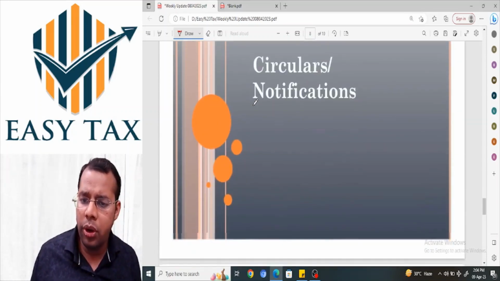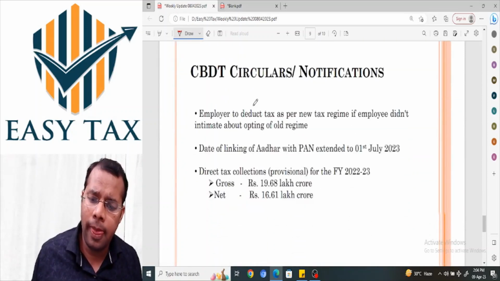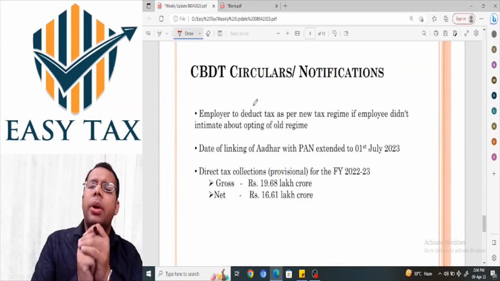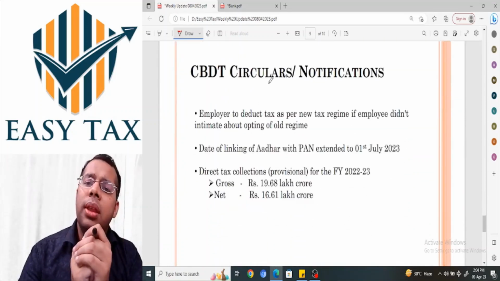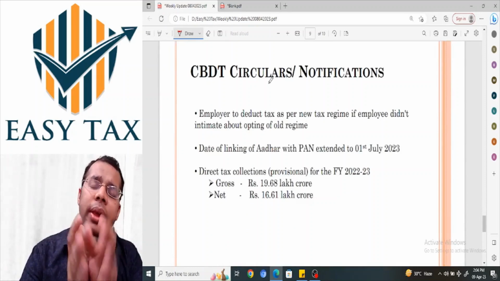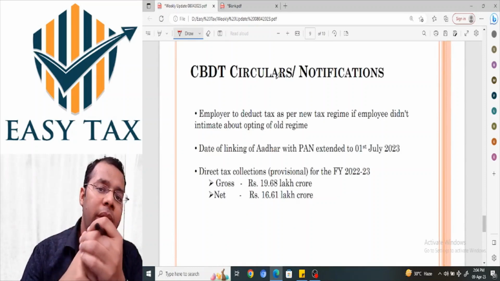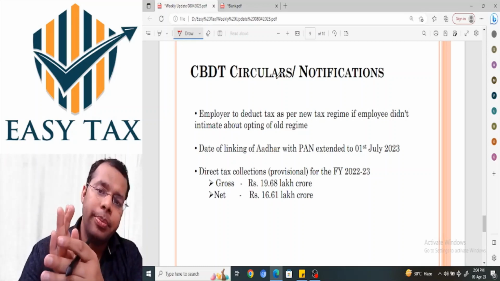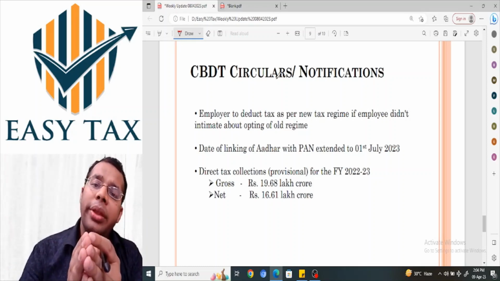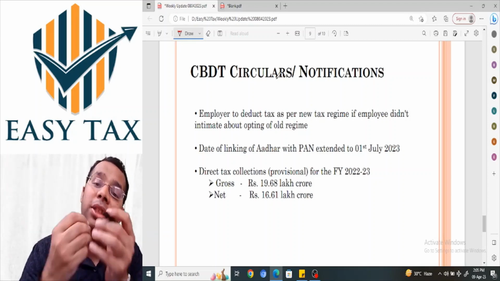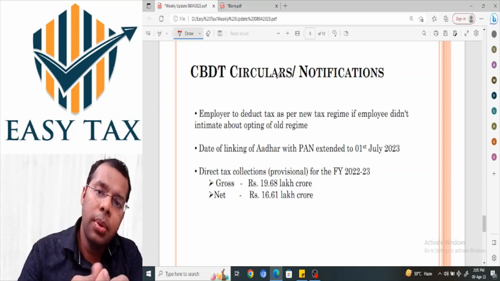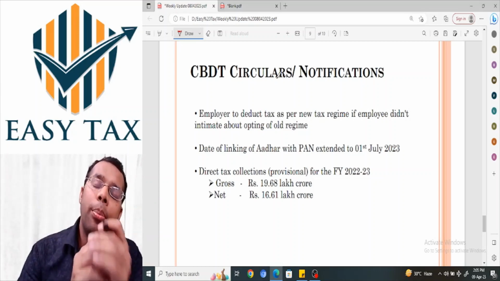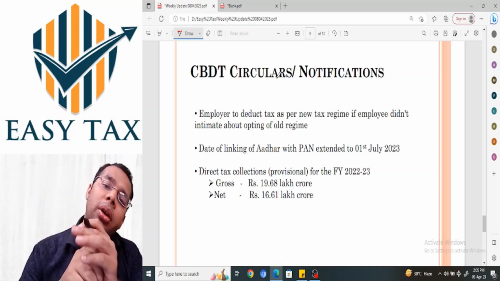Now we are moving to circulars and notifications. They are not much. As you know, there is an amendment in the budget under which the new tax regime in the case of individuals, HUF, etc. has now become the default regime. So CBDT has come up with a circular saying that in case the employee doesn't actually opt for the old tax regime, the employer shall deduct TDS under the new tax regime.